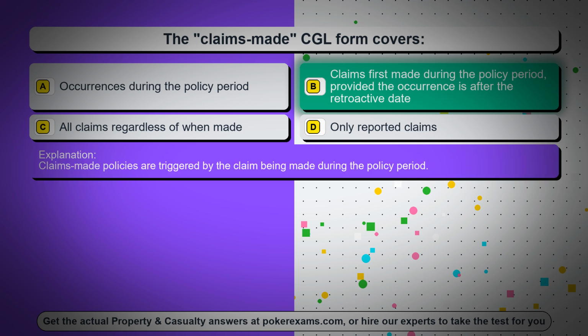Claims-made policies are triggered by the claim being made during the policy period.